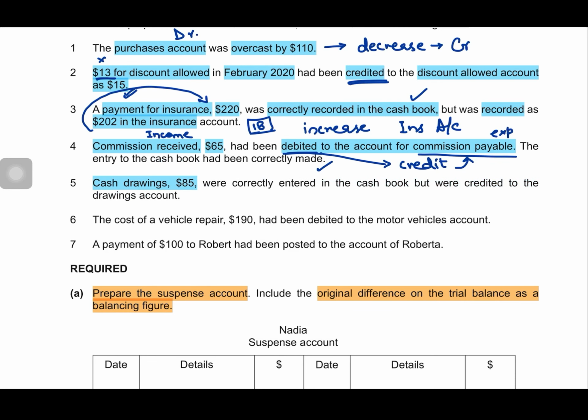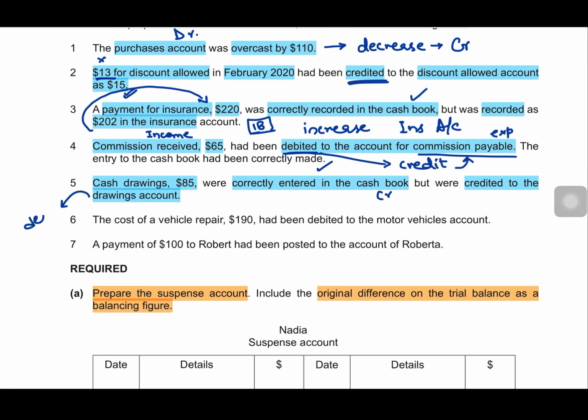Cash drawings 85. Cash drawings, how this should have been recorded? Drawings are always debited. This is a contra capital account, and cash credited. Were correctly entered in the cash book. So cash book has been correctly credited, but were credited to the drawings account.